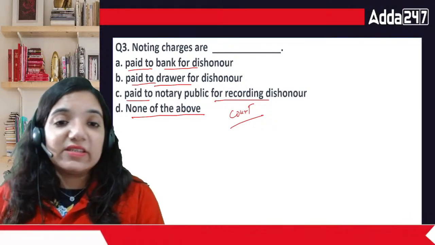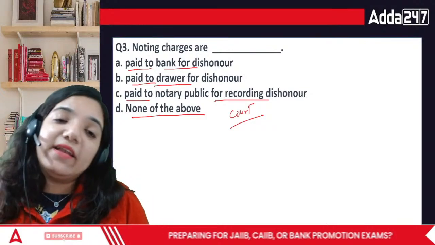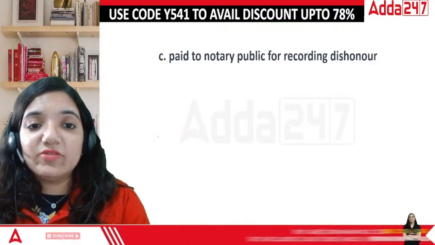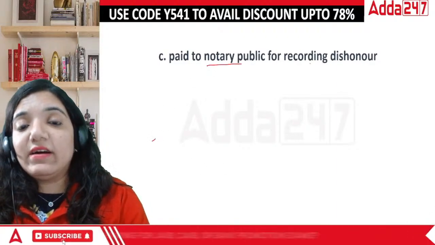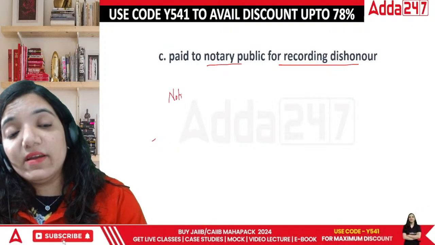So technically this is just an acknowledgement, a proof that the particular person was supposed to pay and he didn't pay. Okay? Then it is paid to the notary public for recording the dishonor. And always remember, noting charges are paid by the holder of the bill.